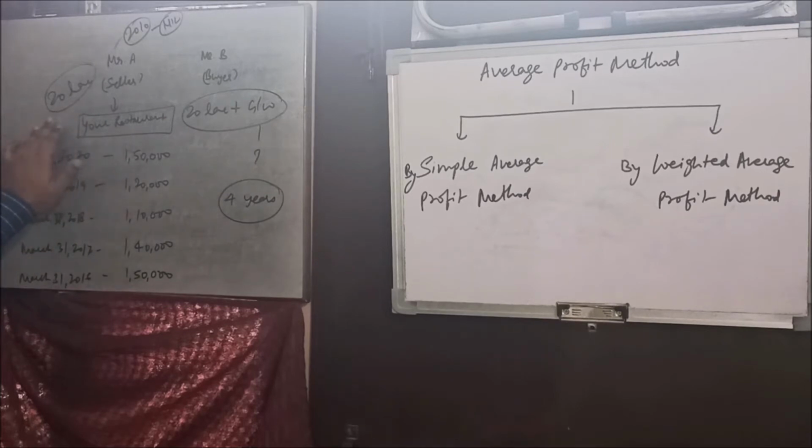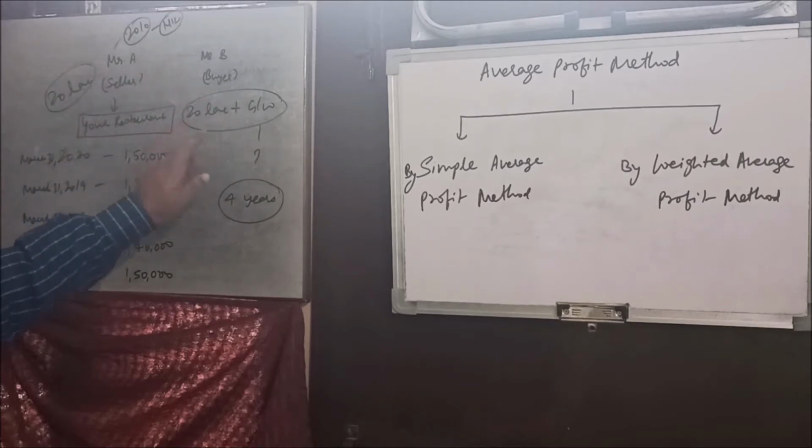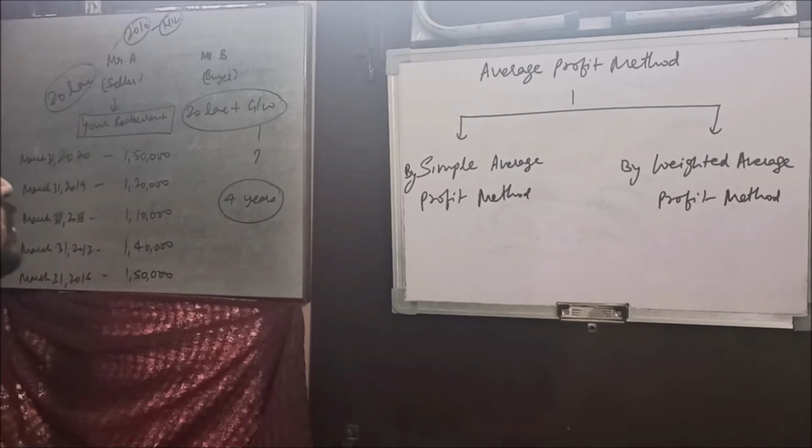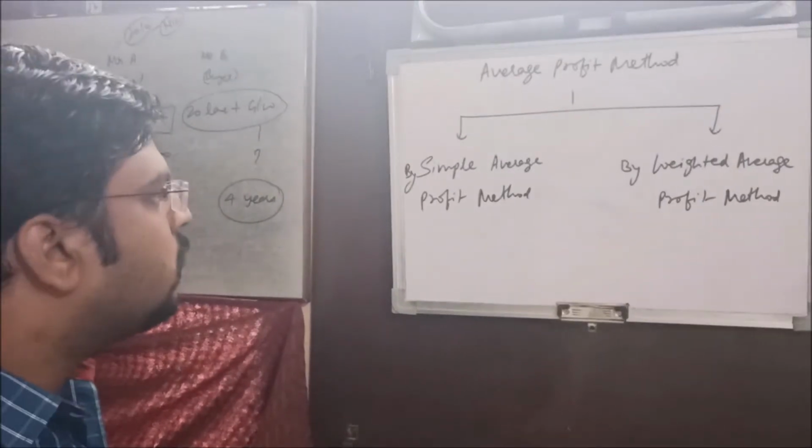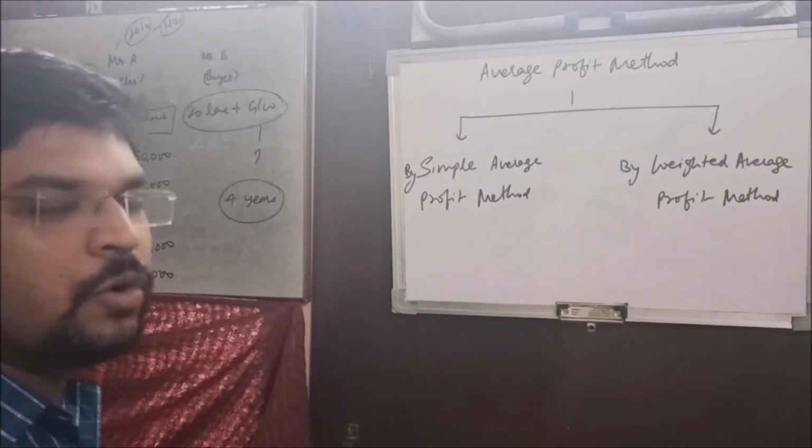including assets and liabilities. Okay, now Mr. A is demanding from Mr. B that I need 20 lakh plus the value of goodwill. Now they both are in confusion about how to decide the value of goodwill. They both agree that we will follow the average profit method.